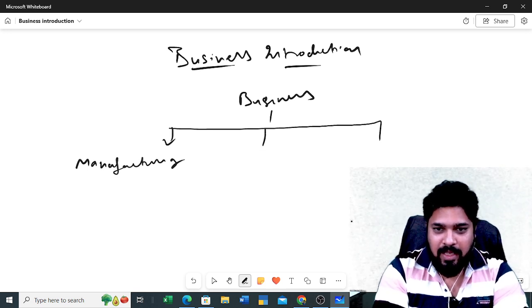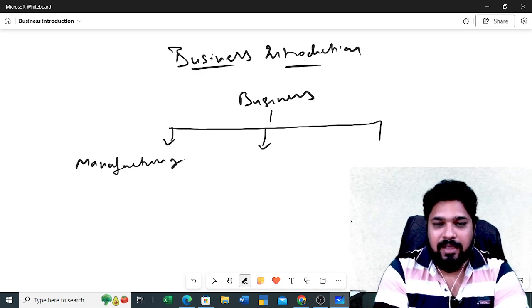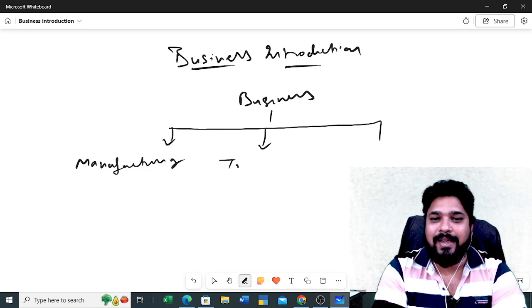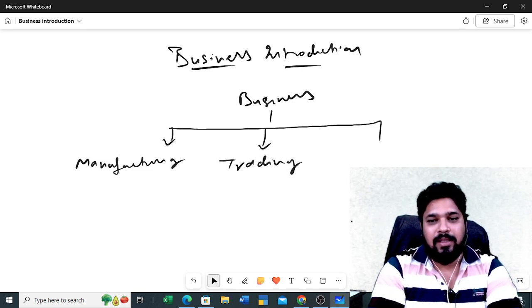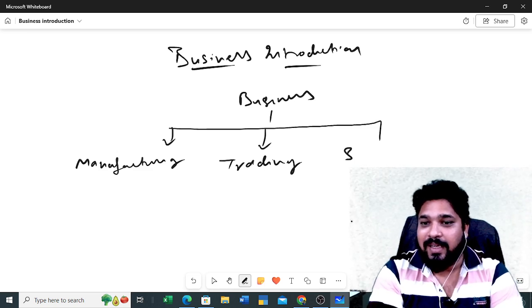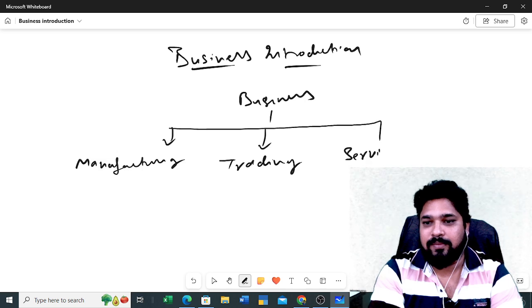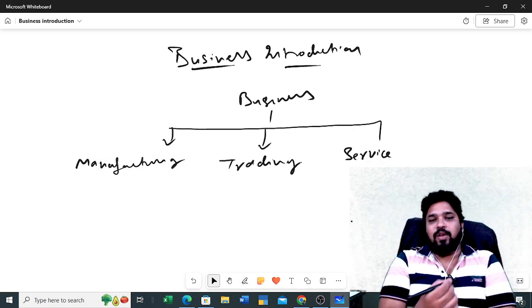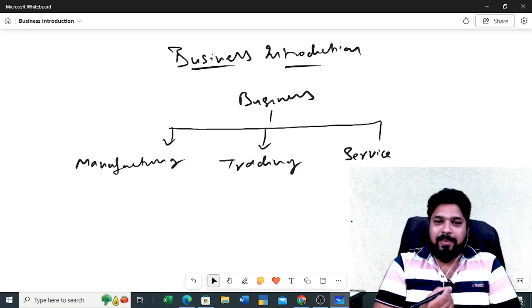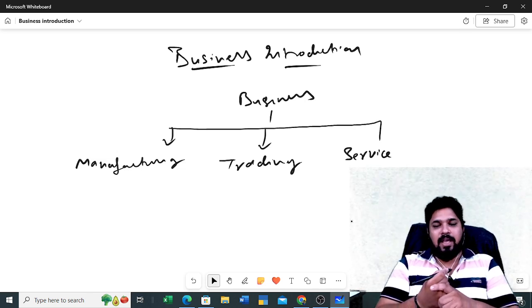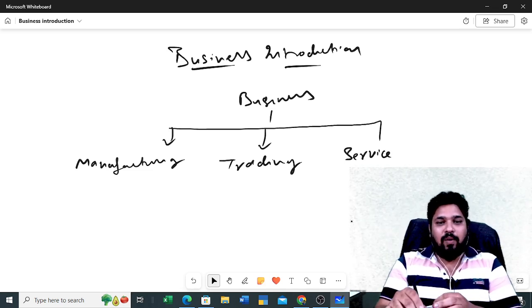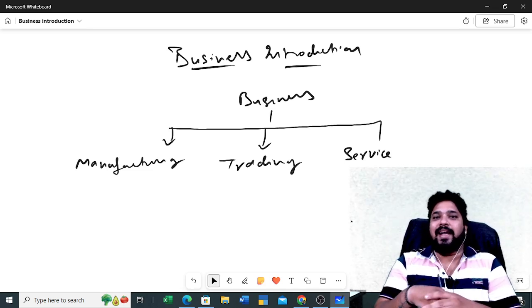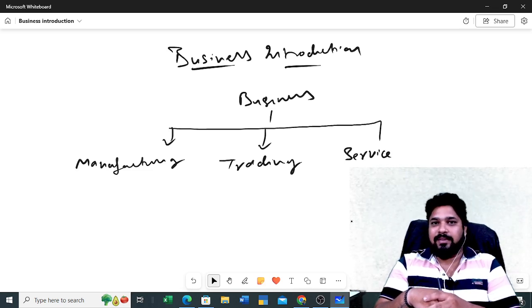Manufacturing business. The second one is, any guesses? Trading business. Okay. The third one is service business. So manufacturing business, trading business, service business. If you take any business, it will fall under one of these three categories. Why? Because